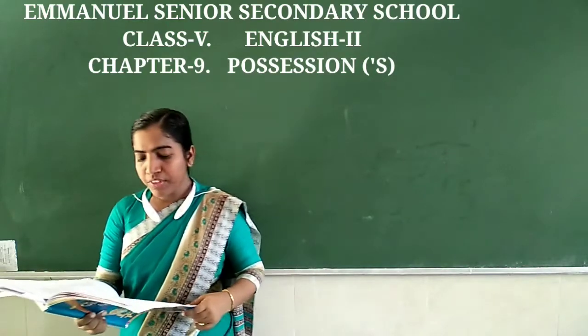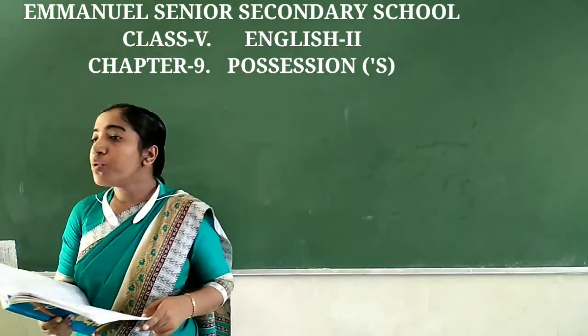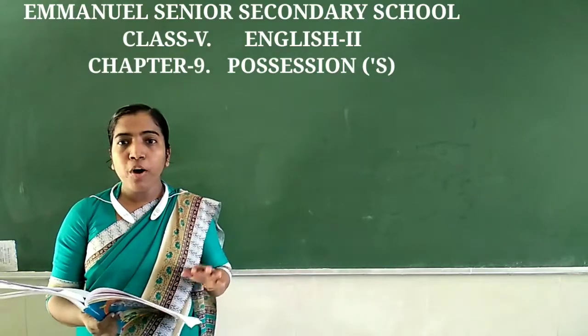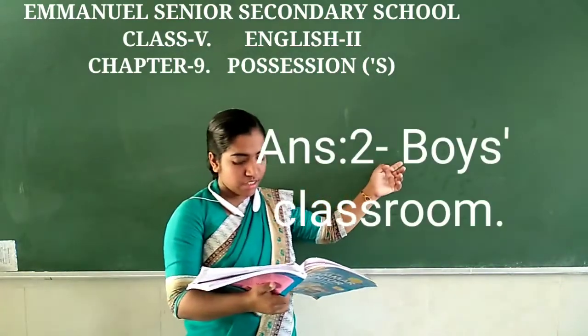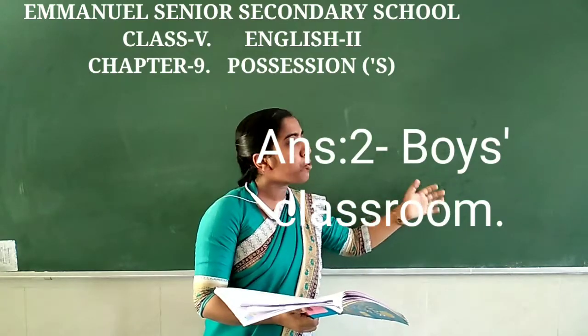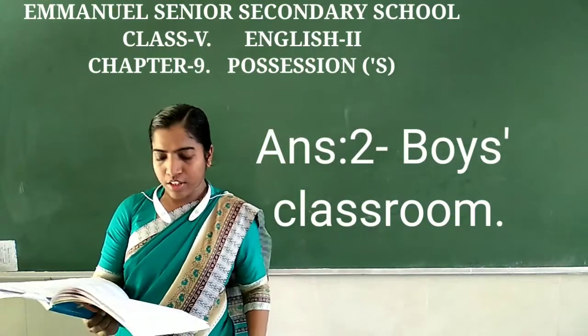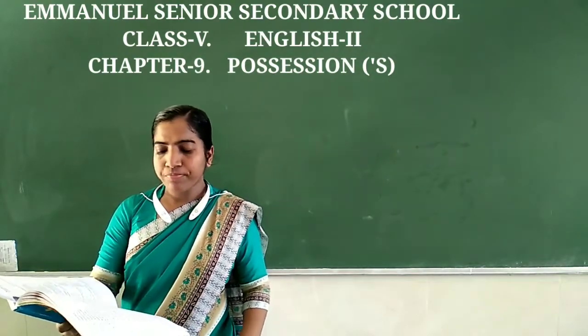Is that clear, children? Second, this classroom is for boys. So for whose is that classroom? For the boys. So how will you answer? Boys' classroom, B-O-Y-S. It's in the plural form and you have to only add the apostrophe because already S is there. So boys' classroom.